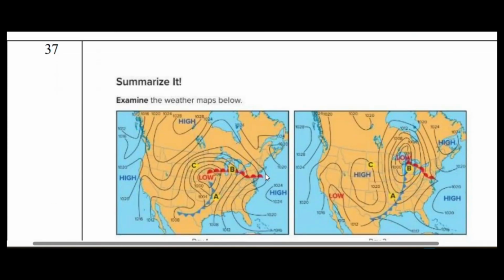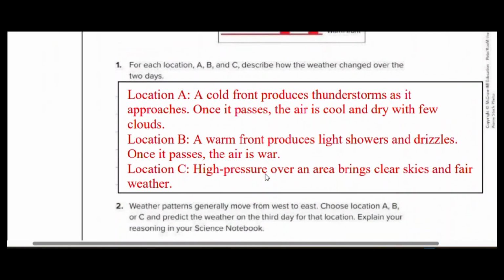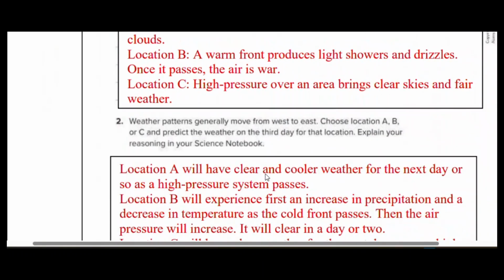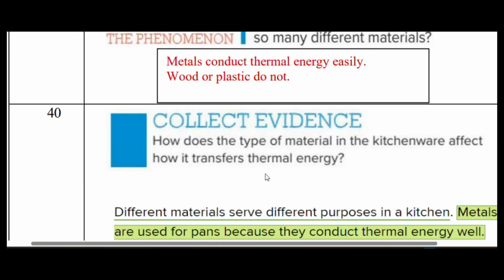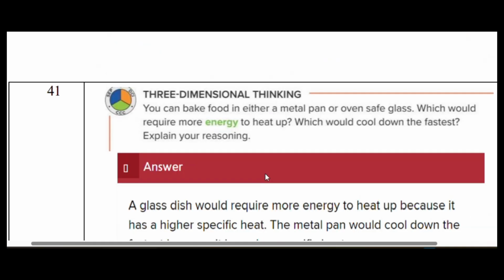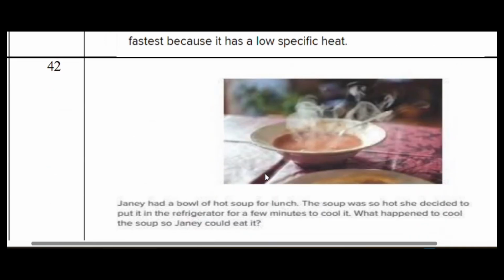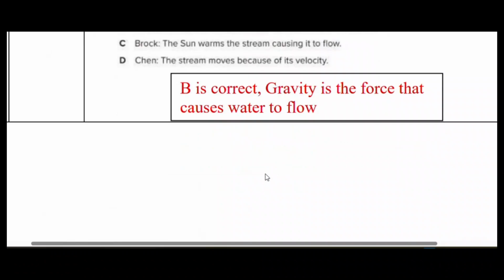So now the next question. This is about the weather map, the cold front, warm front. This is again a repeat question. The kitchenware, how it transfers thermal energy, all those things. This is again a repeat question. Direction of transfer of heat, right? Same repeat question. Okay, that's it.